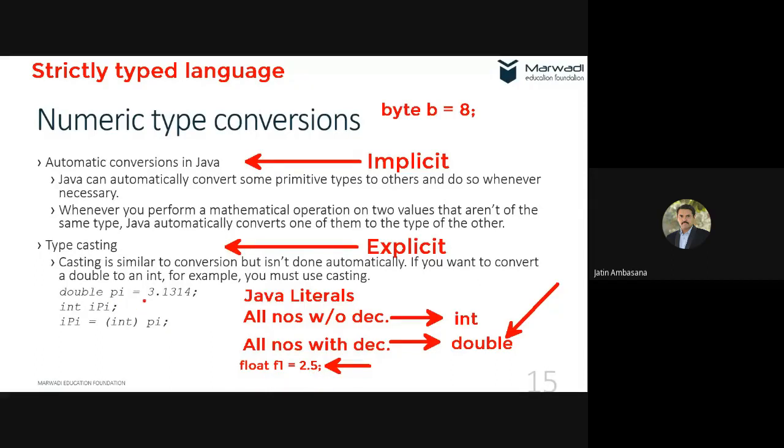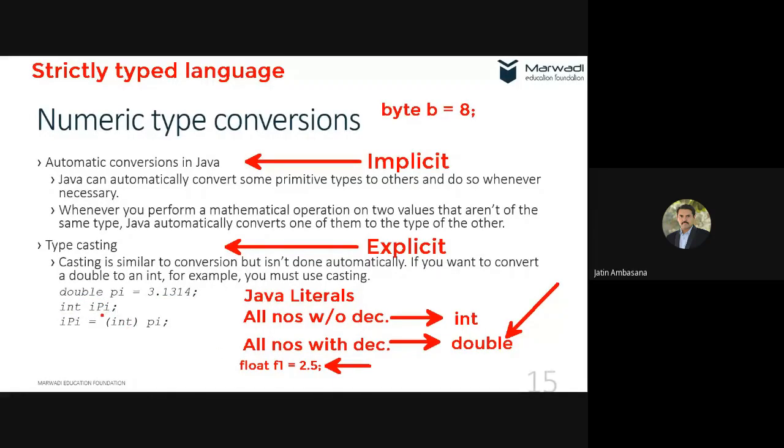Here also it is happening. We have declared a double pi is equal to 3.1314, and we are declaring a variable int IPI and trying to assign the value of pi to it. But that is not possible, because pi is of double type, which has decimal points and is a bigger data type, whereas int is a smaller data type.